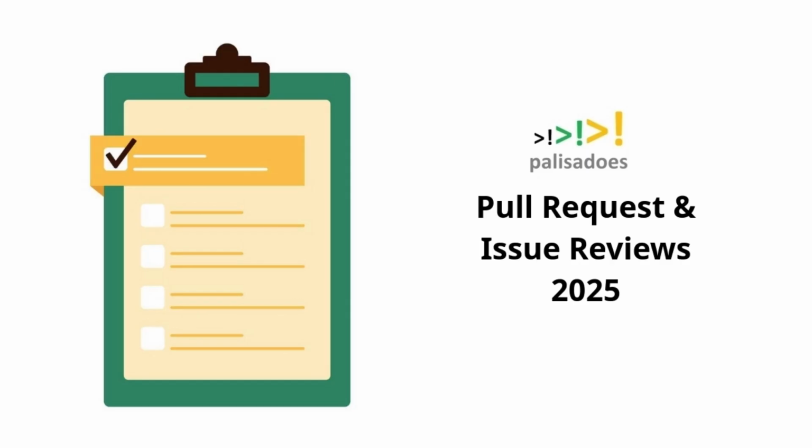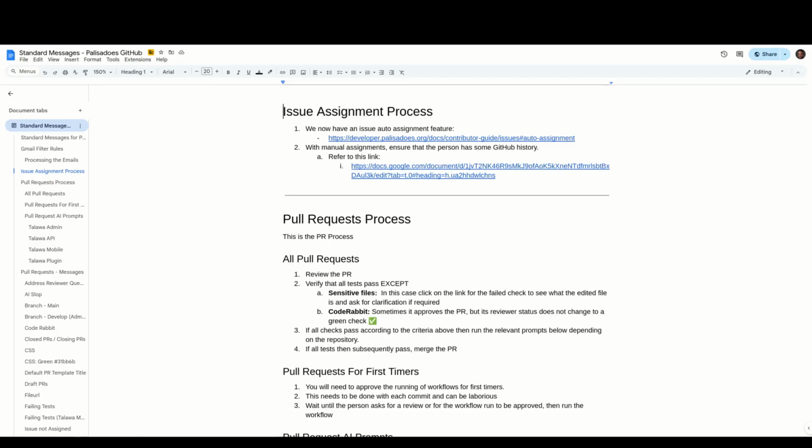This is the process for handling both pull requests and issues for Palisados Foundation volunteers. If you go to our standard messages document, you will see a section on issue assignments and the process that we have related to that. Here you will see links to interesting usages of some of our GitHub actions. So the first thing that I would like you to take a look at is the auto assignment feature.